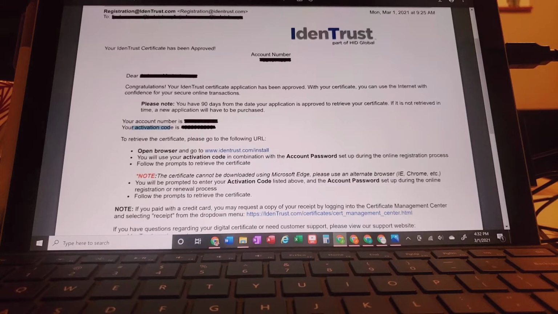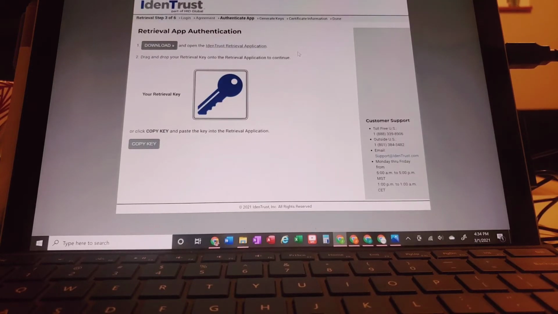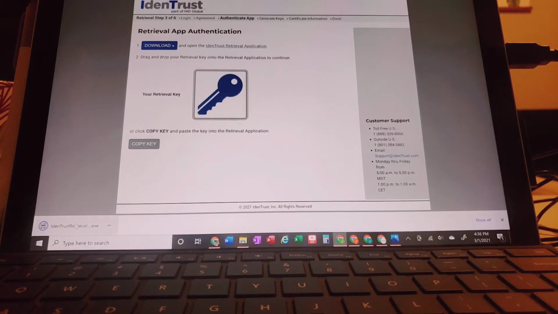Okay, so really quick, this is the instructions. I'm going to click on this to install, and it's going to go here, and I'm ready. So after putting in my activation code and my password that I created in the beginning, it brought me to this page where I'll retrieve my app authentication and I'll download, and I could copy my key. Okay, so I'm brought here and I'm going to download. I've downloaded the key and then I'm going to open it up.